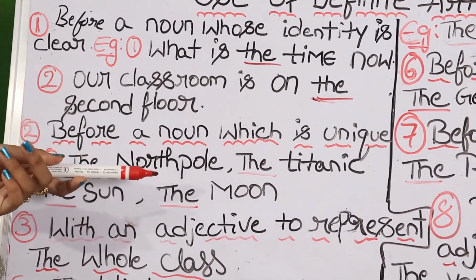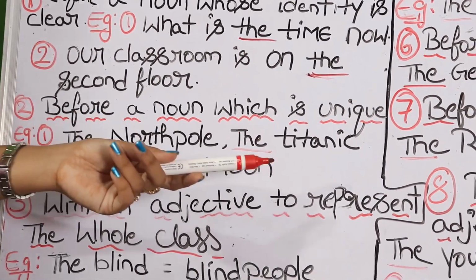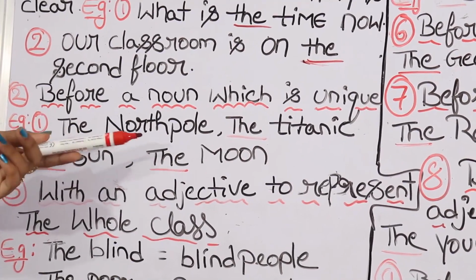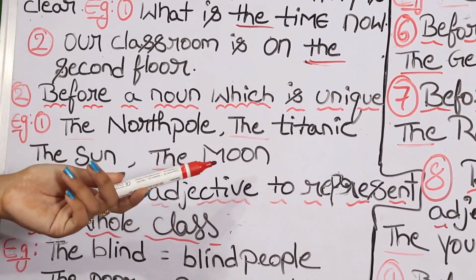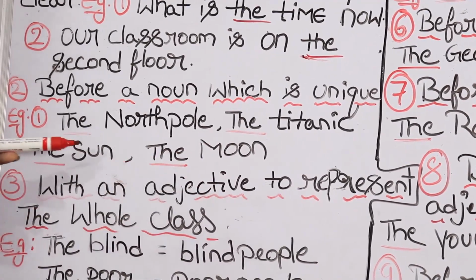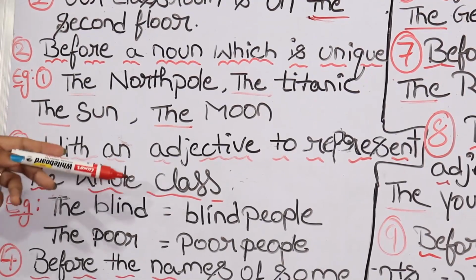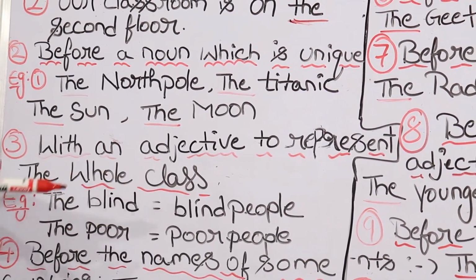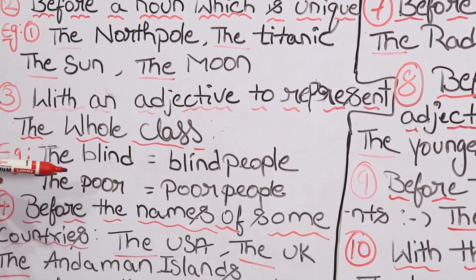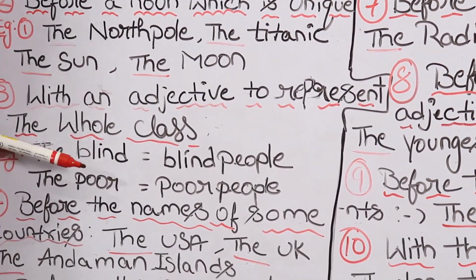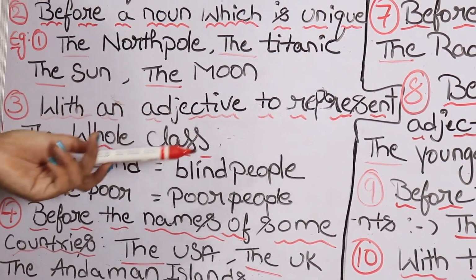Now, second rule. Before a noun which is unique. For example, the North Pole, the Titanic, the sun, the moon, they are unique. Also, you have to keep the before an adjective to represent the whole class. So the blind, the rich, the poor, like that. So here it is an adjective and it is representing its whole class.